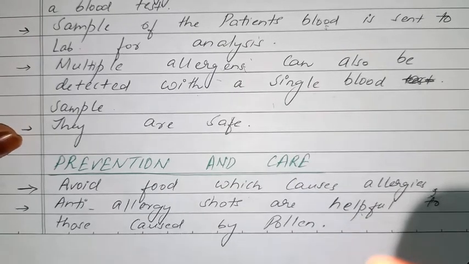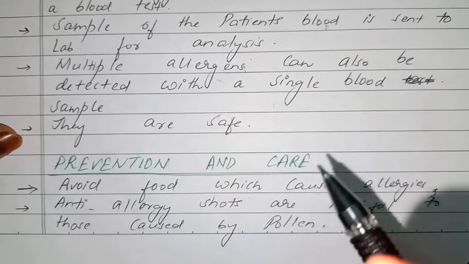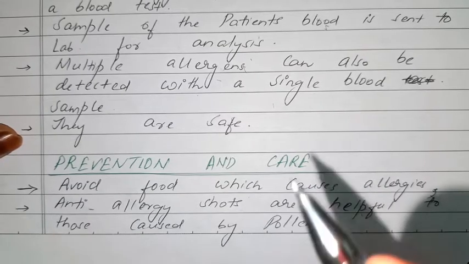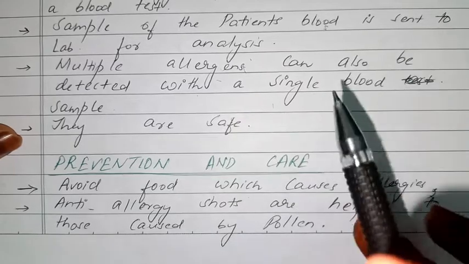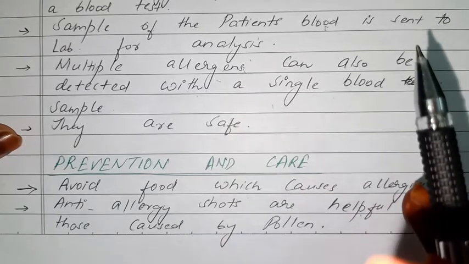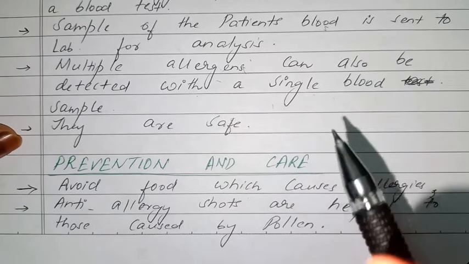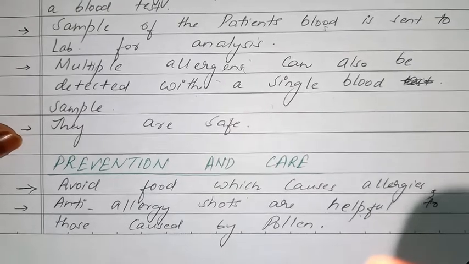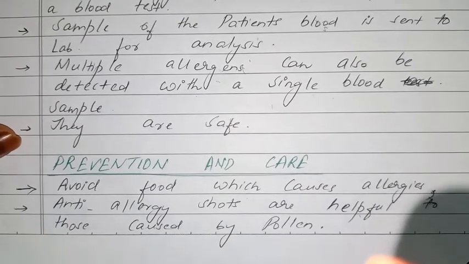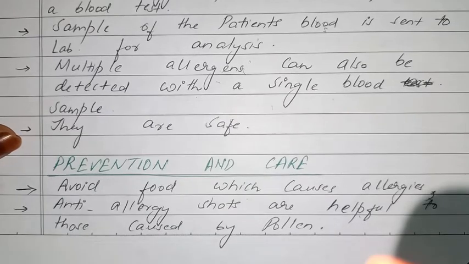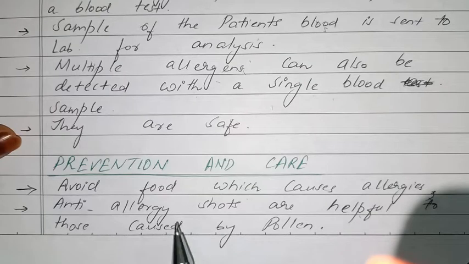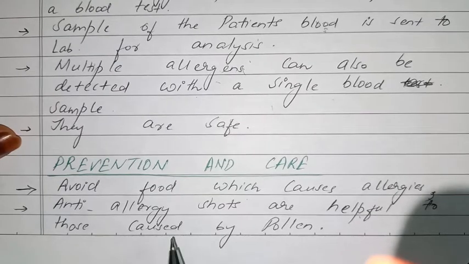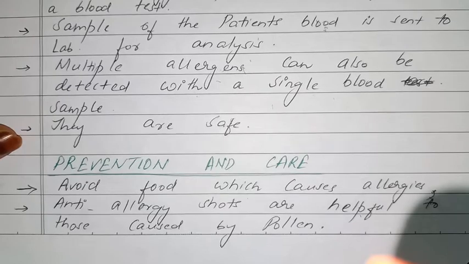And if we have any food allergy, if we know that we are allergic to a particular food, like eggs, then what should we do? We should avoid eating eggs. And when it comes to pollen, there is a skin prick test or blood test by which we can know whether we have any allergy to pollen or not. And if we are allergic to pollen, then we can take a shot to prevent ourselves from being affected by pollen.